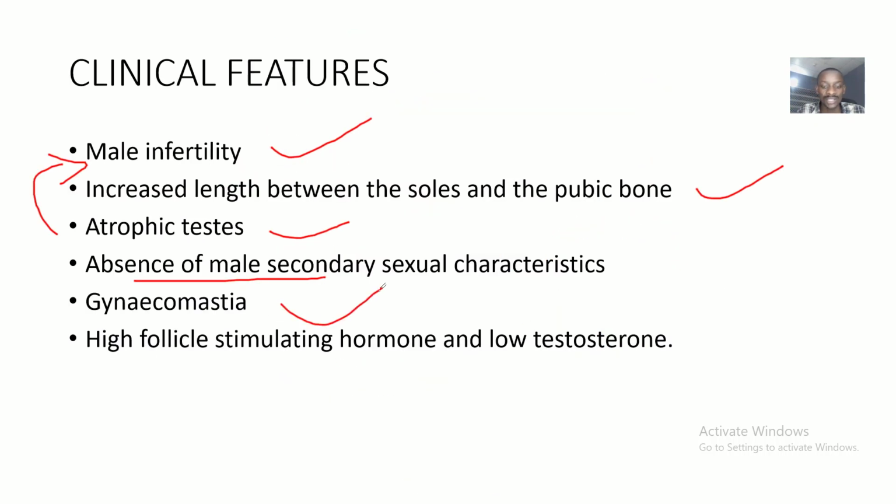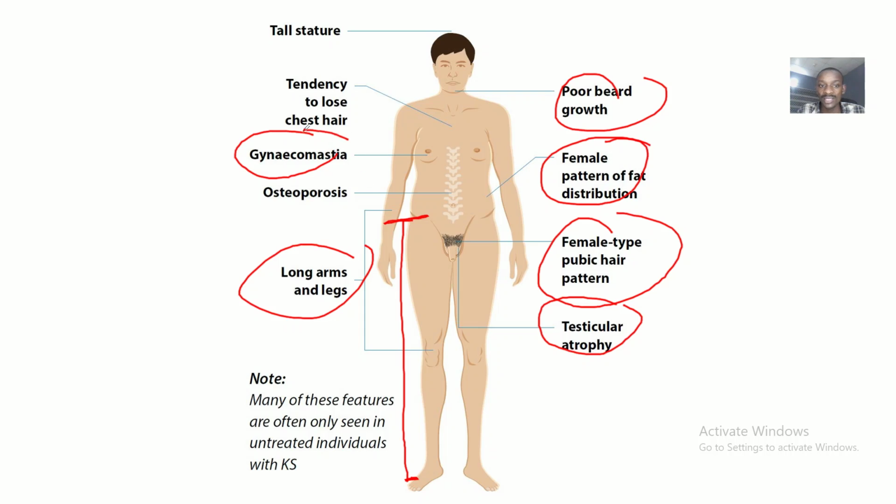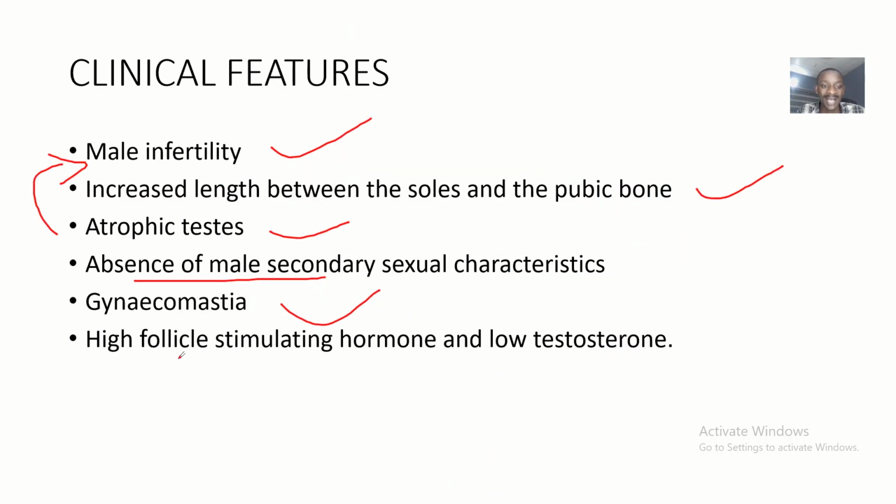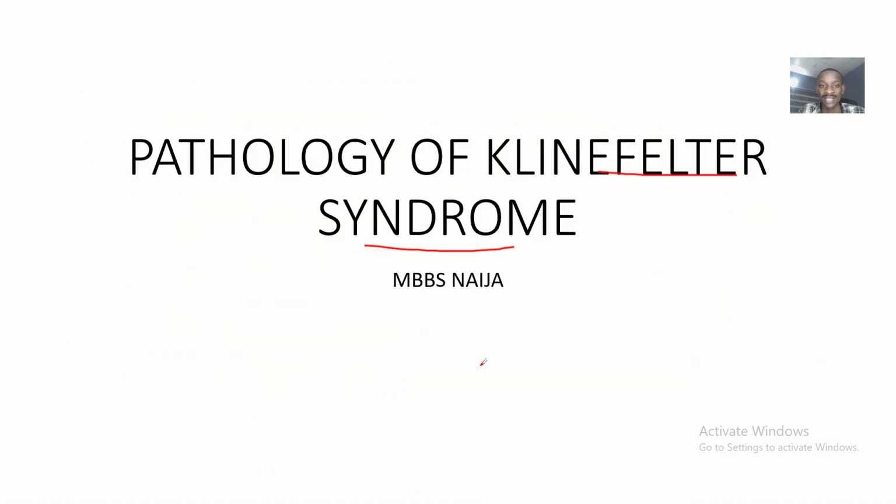So there's gynecomastia. Gynecomastia is basically enlargement of the breast in males. There are high follicle stimulating hormone levels and low testosterone levels. So that's it about the pathology of Klinefelter syndrome, also known as male hypogonadism. That's it for now, and see you guys pretty soon.